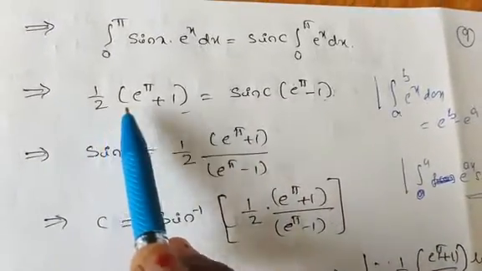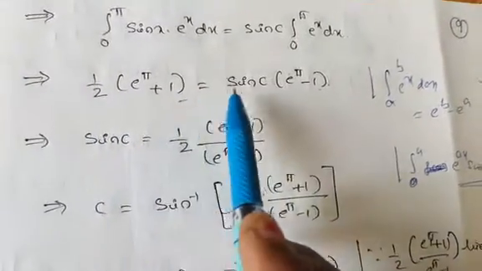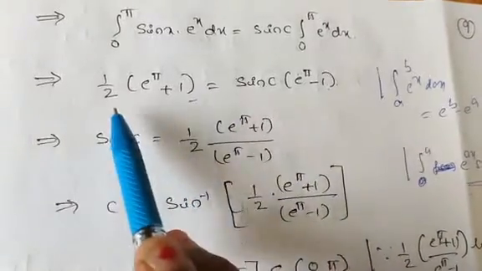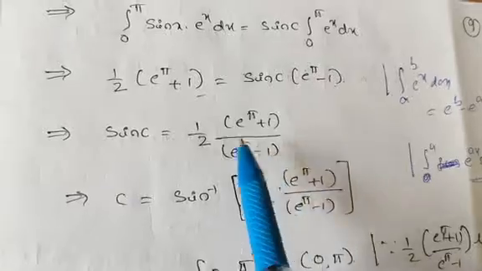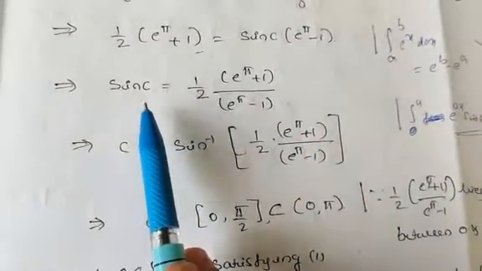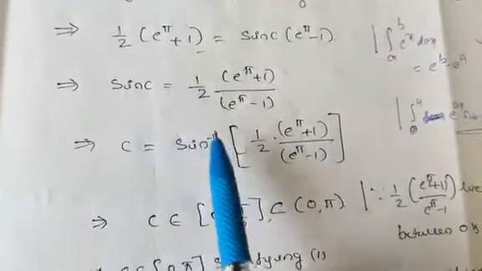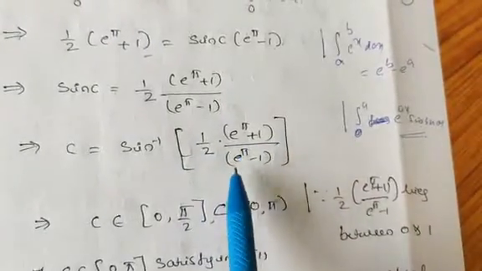So it is 1 by 2 into e raised to pi plus 1. This implies sin c is equal to, dividing by the 1 by 2 as it is, e raised to pi plus 1 divided by e raised to pi minus 1. So c is equal to sin inverse of 1 by 2 into e raised to pi plus 1 divided by e raised to pi minus 1.